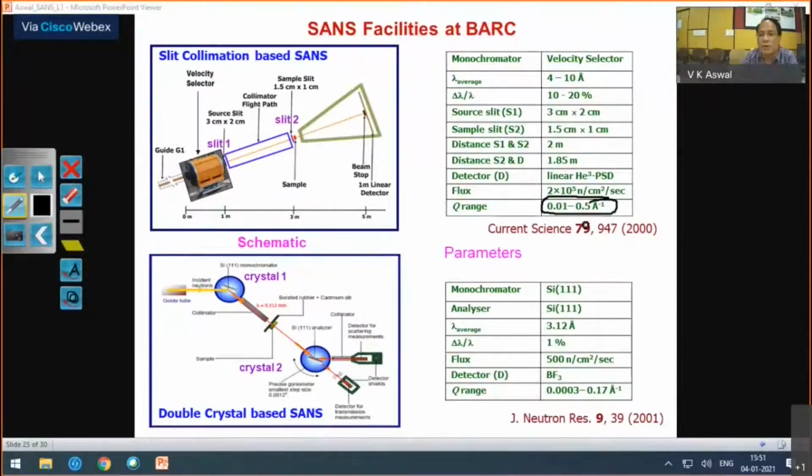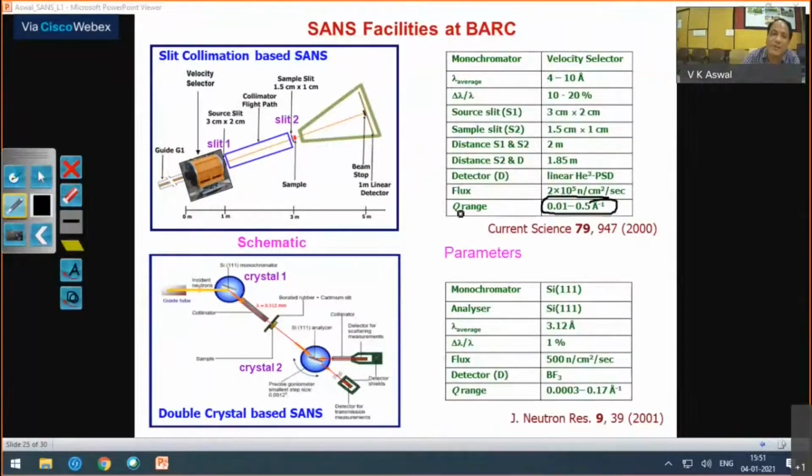But if you want to go to very low Q values, then we use another principle. In this case, you use a set of parallel crystals, and you put the sample in between, and you rock the second crystal with and without the sample, and from that you can go to very small angles.